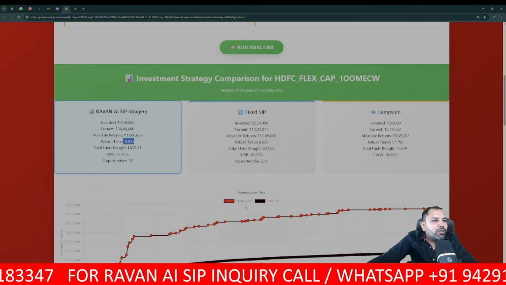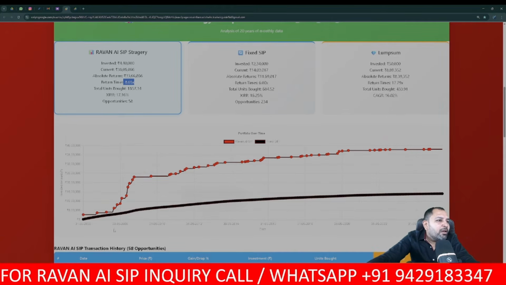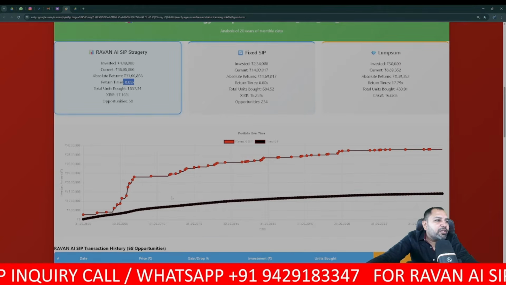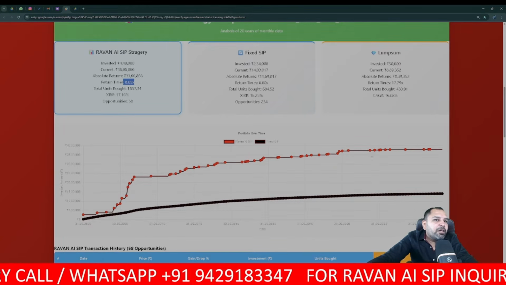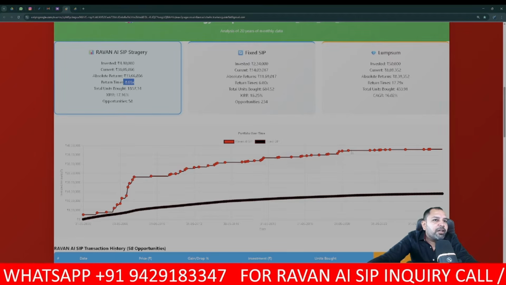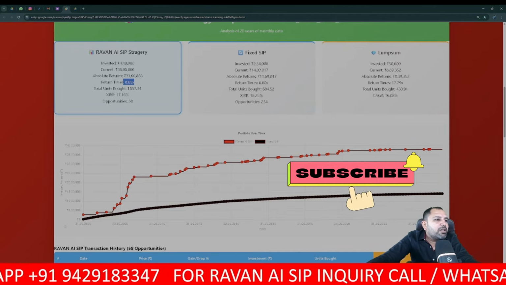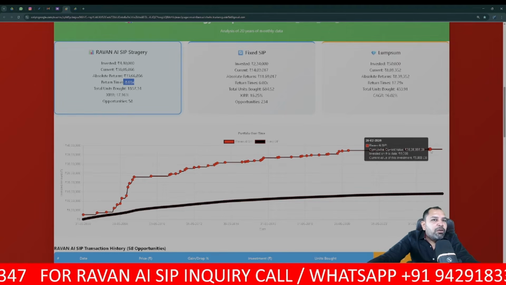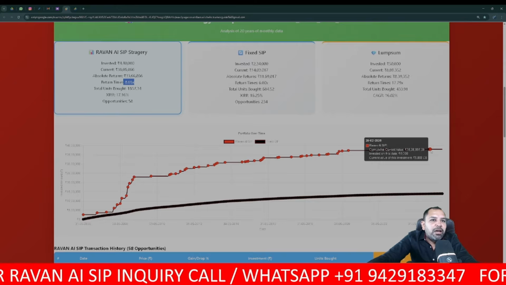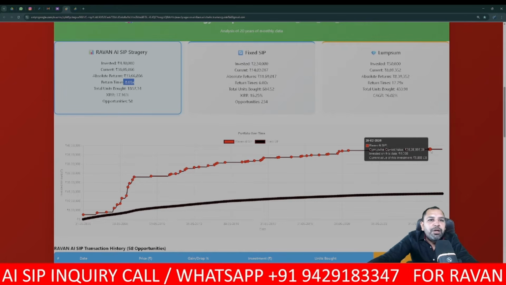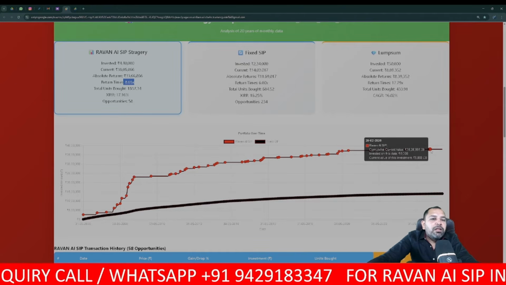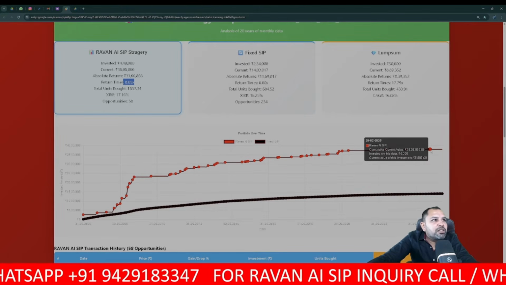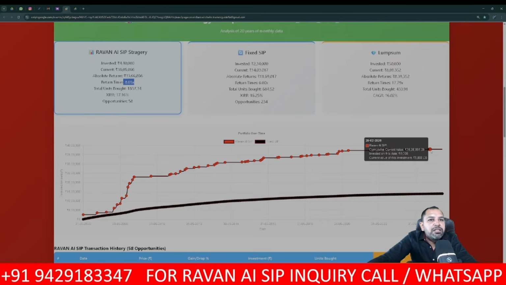You can see the chart over here, portfolio over time. The black dots are for fixed SIP, where every month it has invested, and the upper line with the red dots is the Ravan SIP, which has invested on the dips, right? Once I click on the last red dot on the Ravan SIP, it shows the current cumulative value of the invested amount, 38,866 rupees.